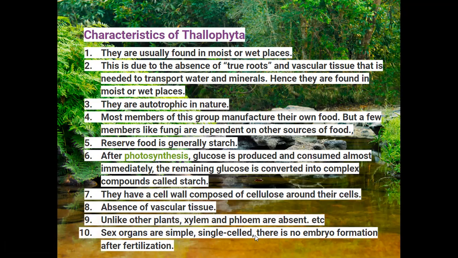They are single celled. There is no embryo formation after fertilization. Only a zygote is formed. The zygote is a single cell and it directly undergoes meiotic division. It develops into a single-celled haploid thallus. These are the characteristics of the Thallophyta.